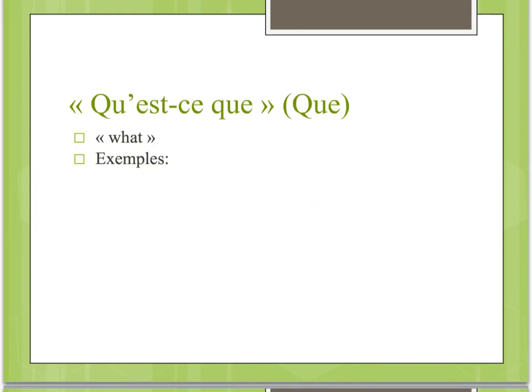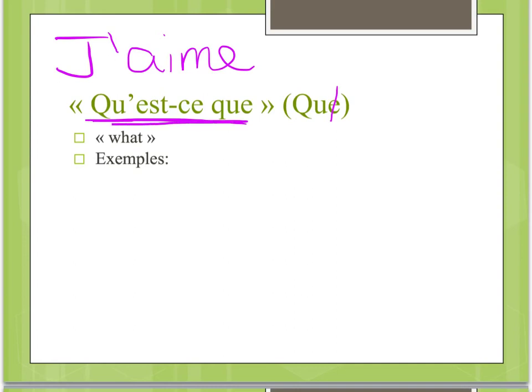The last question word that we're going to learn today is que, which means what. And when we put it in front of est-ce que, we drop the E and make it Q-U apostrophe. Just like sometimes we drop the E in je, for example, with j'aime, because of the vowel. So when we pronounce this question word right here, it's pronounced qu'est-ce que.